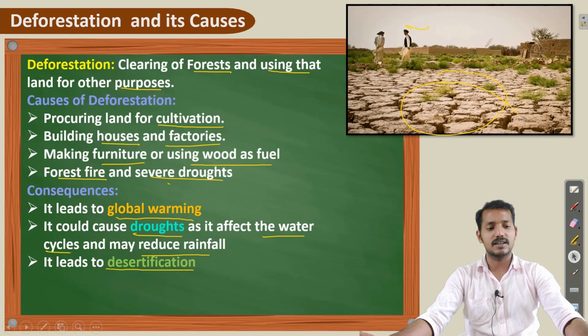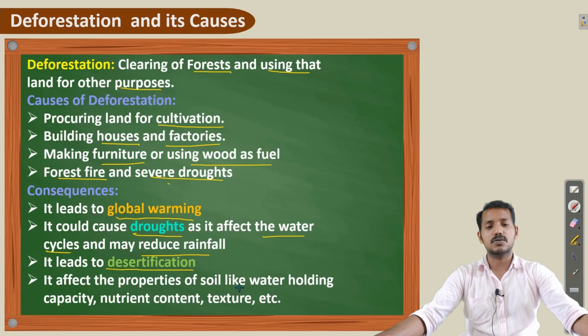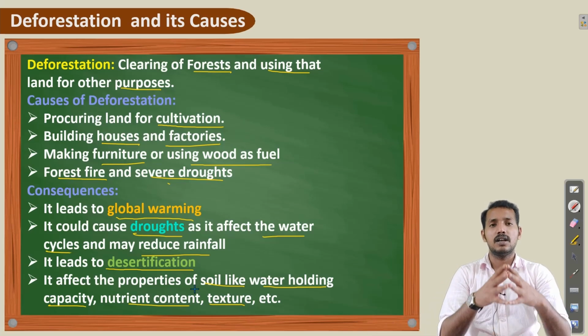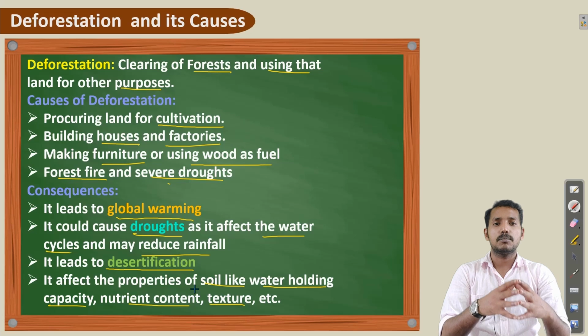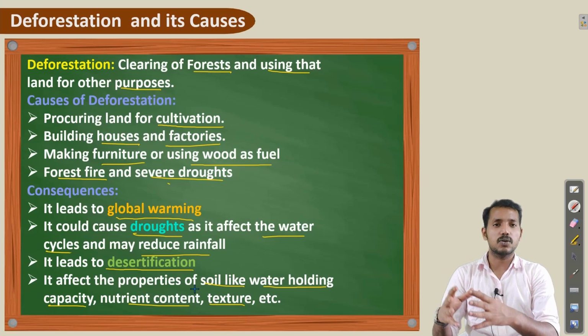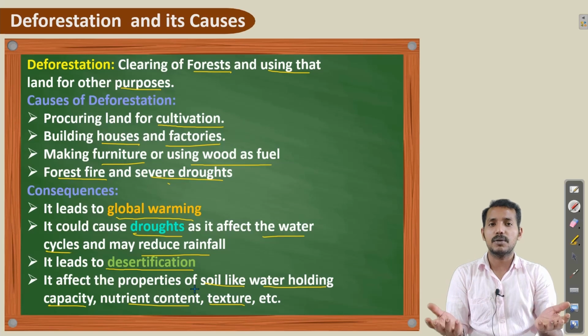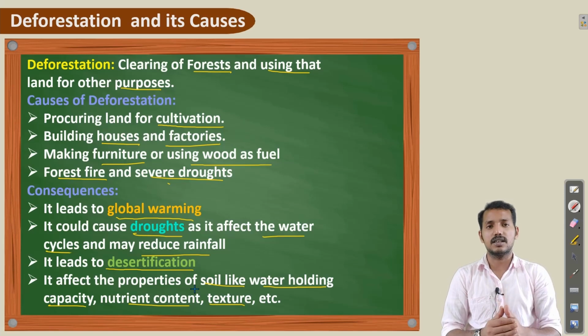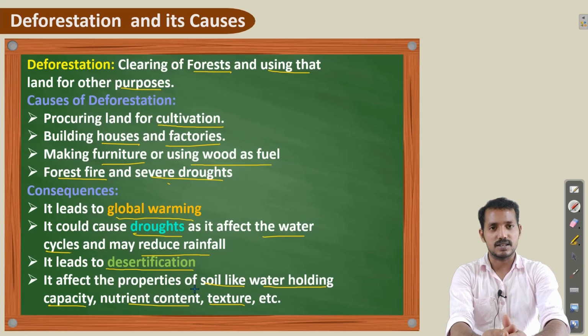The next one is that it affects the properties of soil, like water holding capacity, nutrient content and texture. We know that these properties of the soil are very important for the proper growth of crops. If these properties of the soil are affected, then what will happen? It also affects crop production, which we already discussed in chapter number 1. This is also a consequence that we are facing as a result of deforestation.